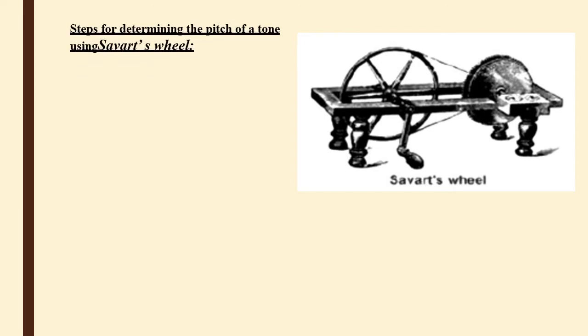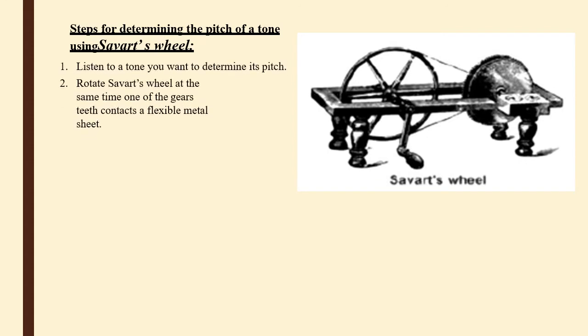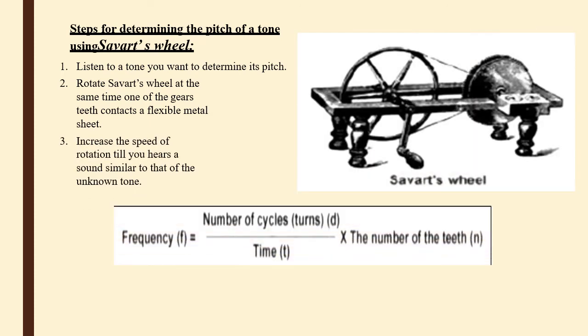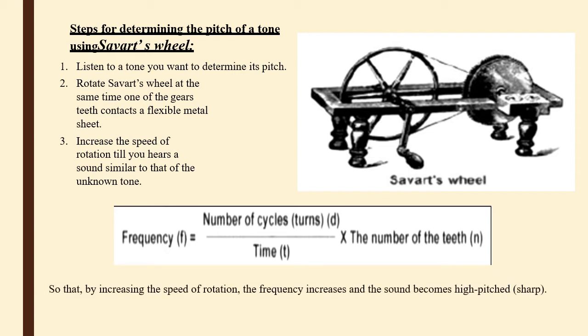To determine the frequency, we can use the Savart wheel. The Savart wheel is a device to determine frequency by rotation, number of cycles, number of teeth on the gear, and time. The frequency equals the number of cycles divided by time, and the number of cycles is the number of teeth. By increasing the speed of rotation, the frequency increases and the sound becomes high pitched.